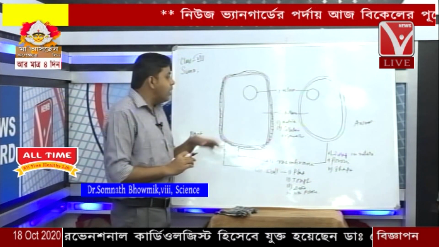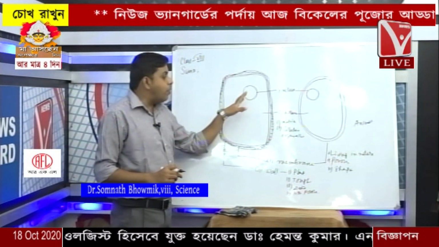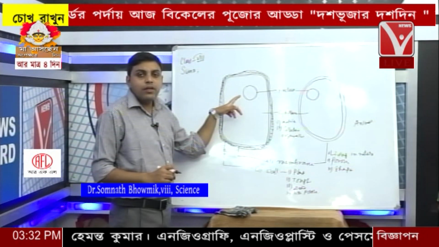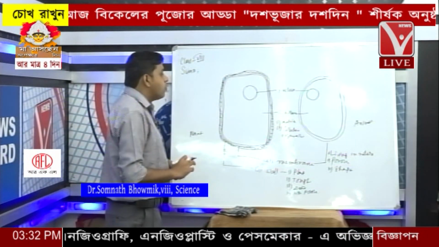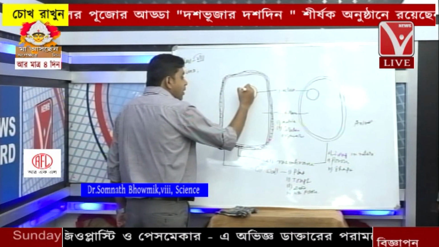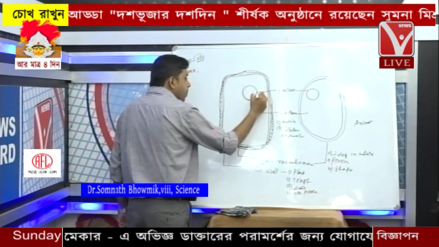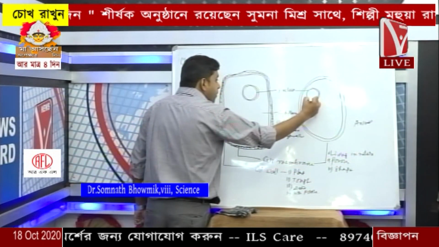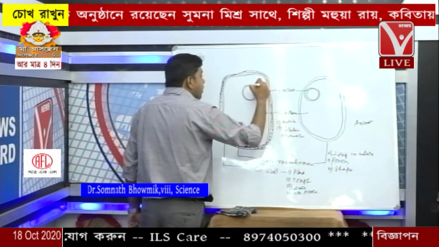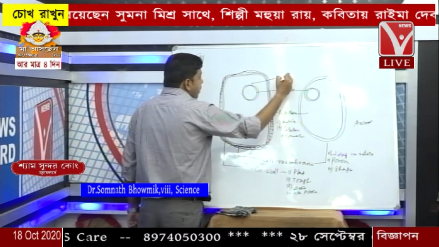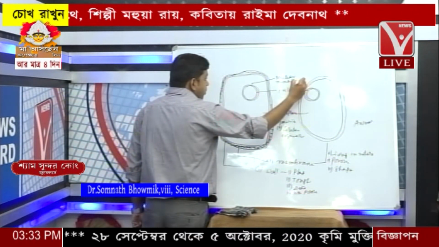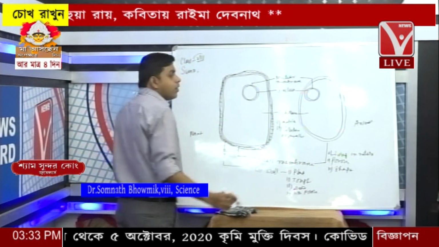Now this nucleus has to be distinct from the cytoplasm. There has to be a demarcated distinction from the cytoplasm. So the nucleus also has a layer outside it, and this layer is known as the nuclear membrane.